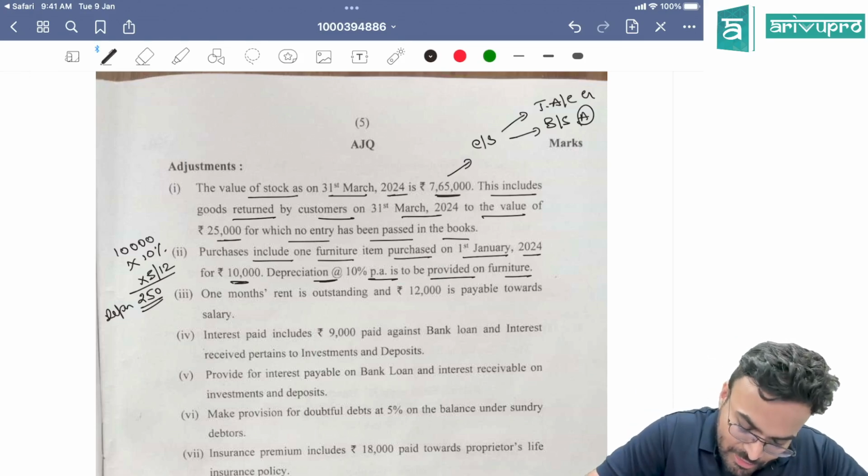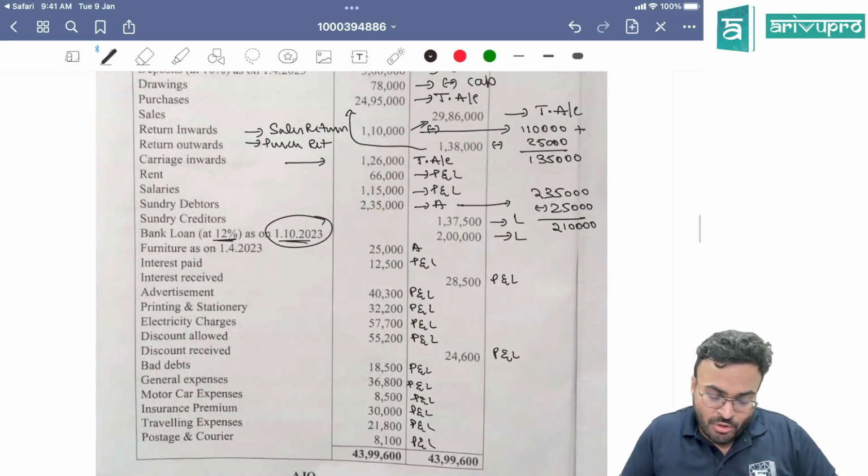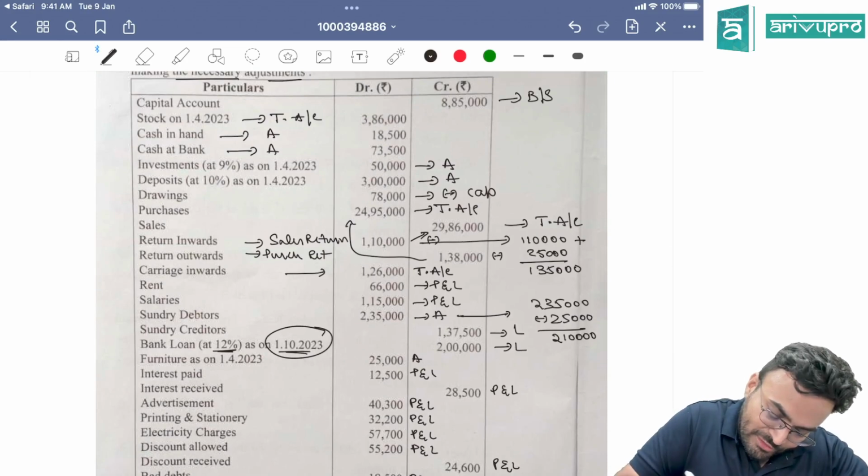Now, purchases includes this furniture. So what we have to do? We have to go to purchases. Purchases how much? 24,95,000.